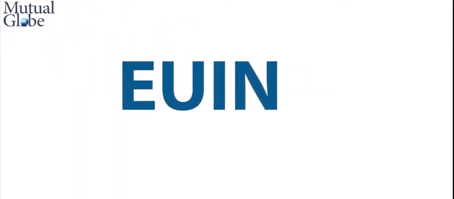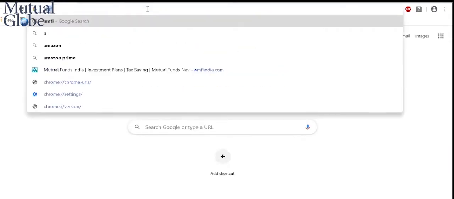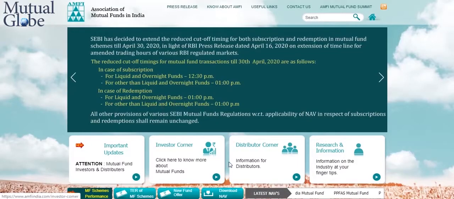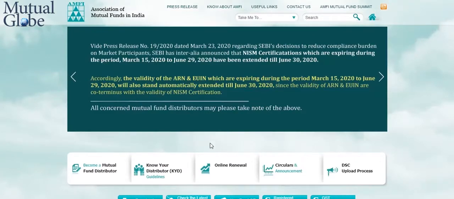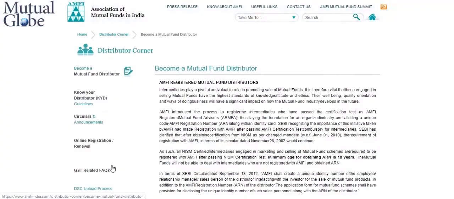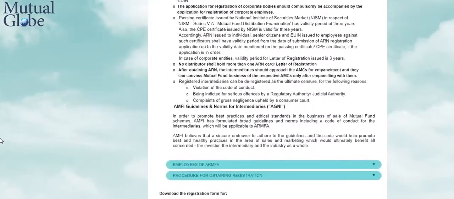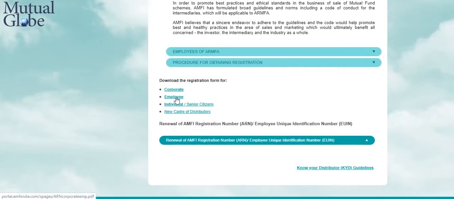Now that you have all these documents, you can now apply for EUIN. To do that, go to amfiindia.com. Go to the Distributor Corner and then click on Become a Mutual Fund Distributor section. Scroll down to the bottom of the page where you will see links of various registration forms. Click on Employee and download the form that opens.